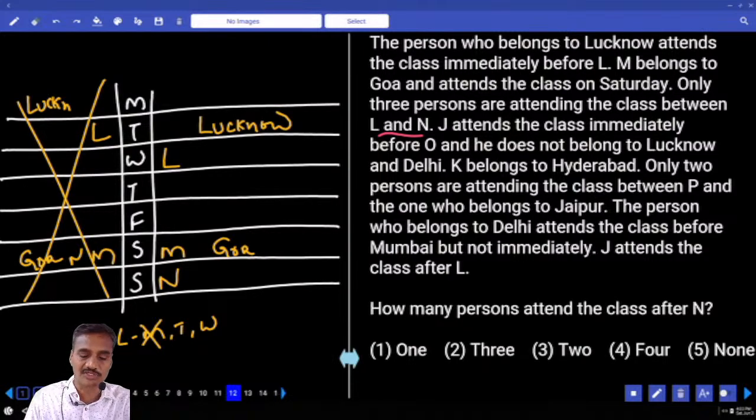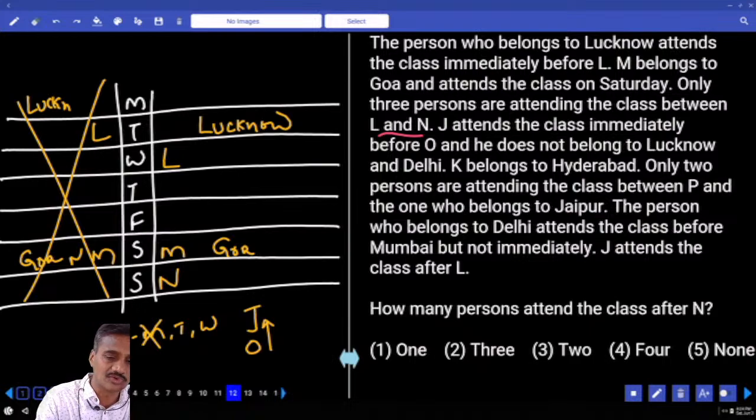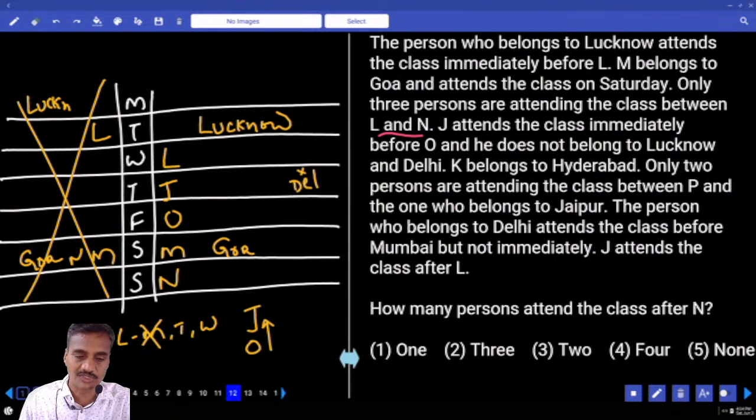Then J attends the class immediately before O. J is immediately before O, and he does not belong to Delhi and Lucknow. As J does not belong to Delhi and Lucknow, J and O must be here, isn't it? And J does not belong to Delhi as well. Delhi is ruled out. And K belongs to Hyderabad.